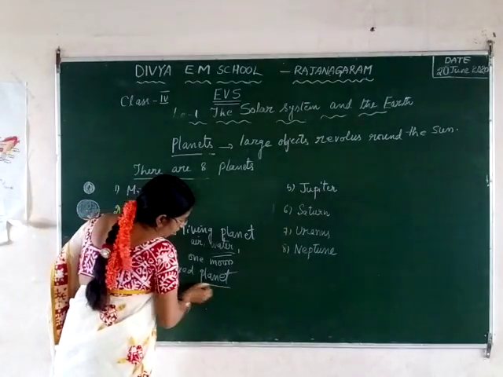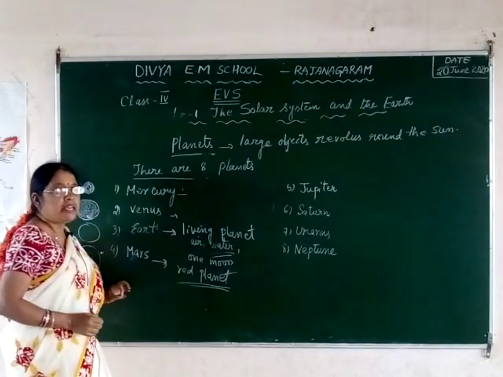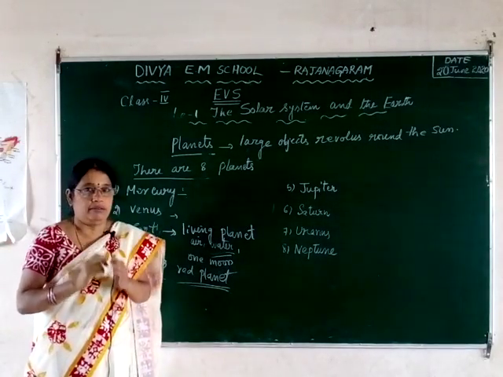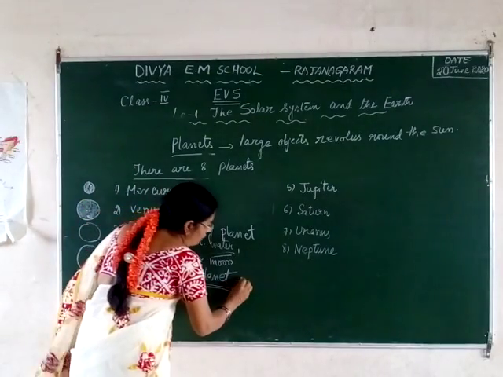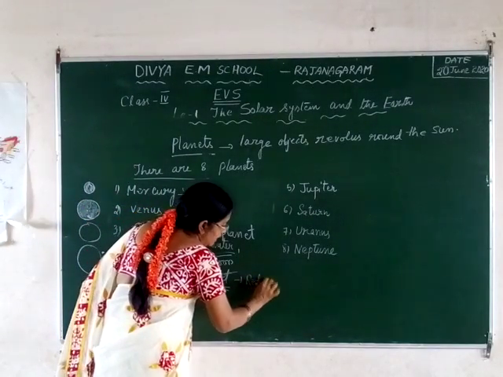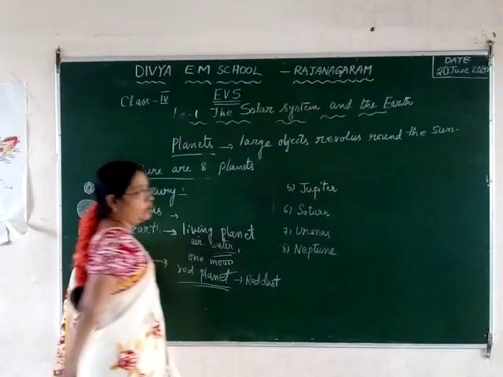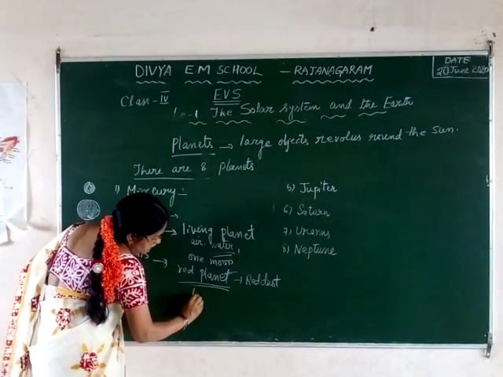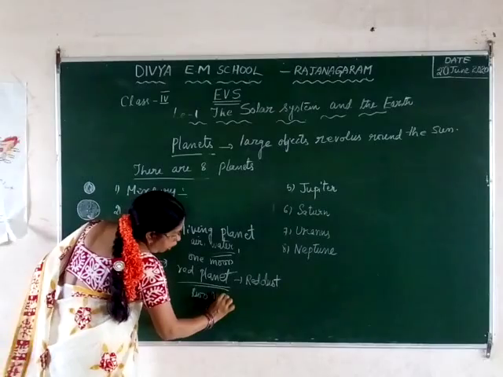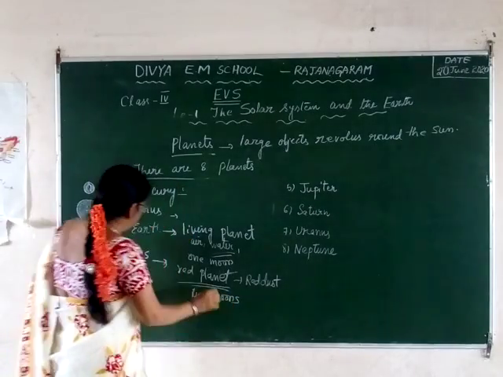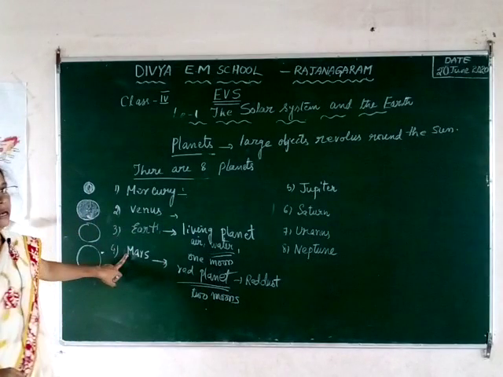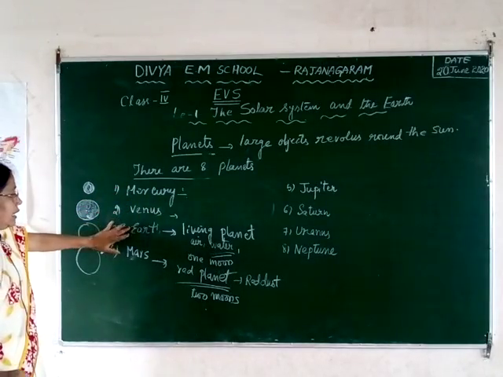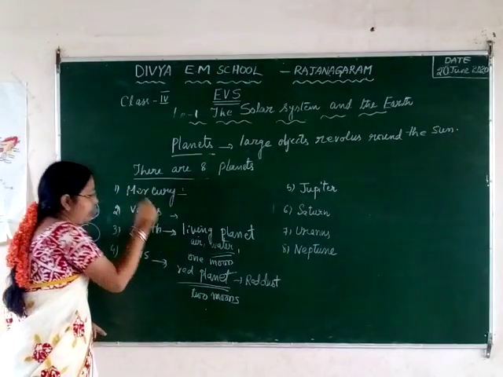Mars is also called the red planet. Why? Because it is full of red dust. You know what red dust is? Red soil. So it is full of red dust. That's why this planet is also known as the red planet, and it has two moons. Two moons are revolving around this planet. This is called Mars. So how many planets have we discussed? Mercury, Venus, Earth and Mars.